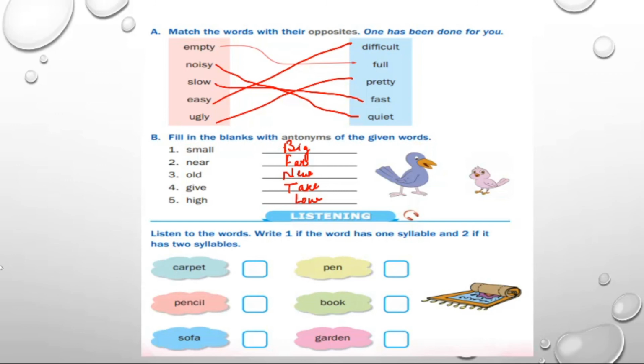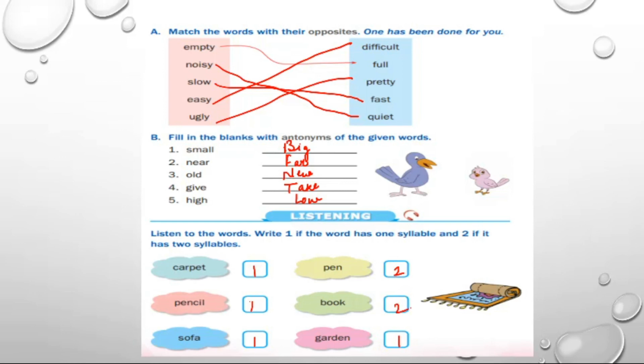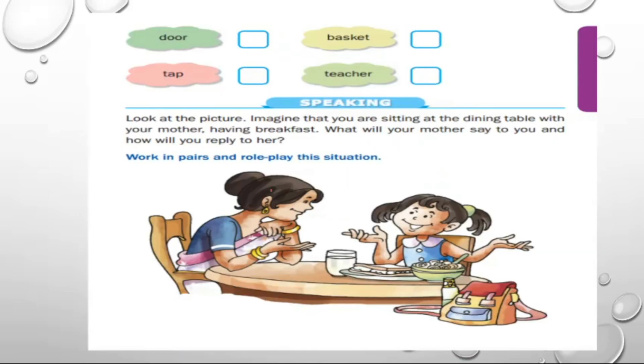Okay. So, the first word is carpet. Carpet, pencil, sofa, pen, book, garden, book, door, tap, basket, teacher.